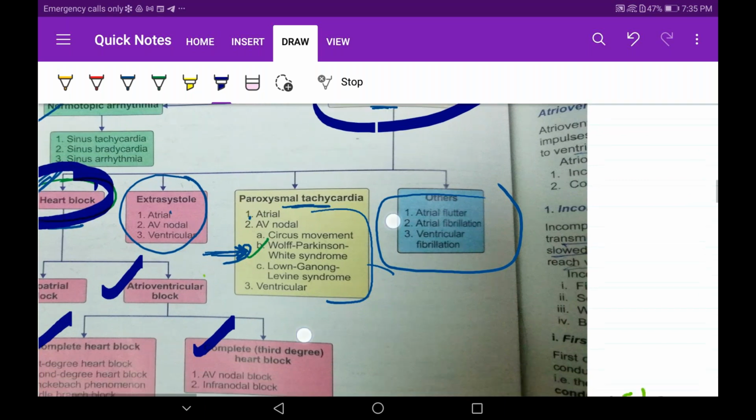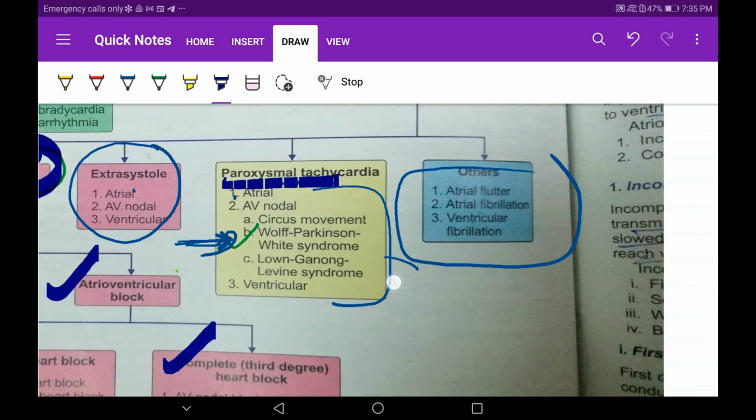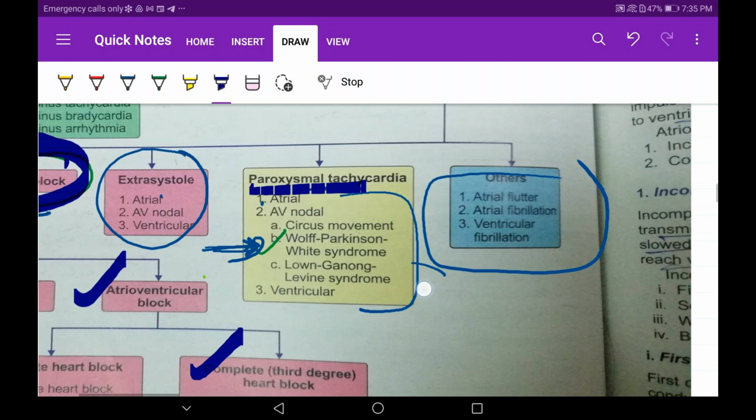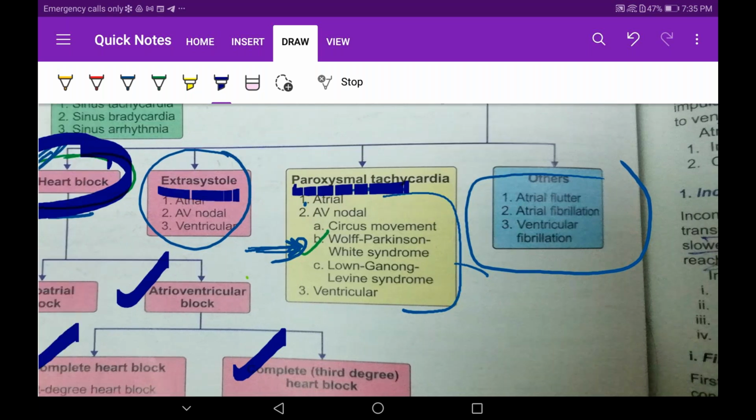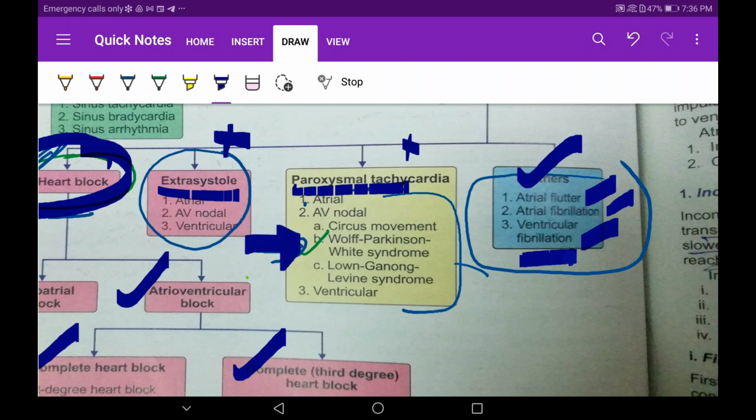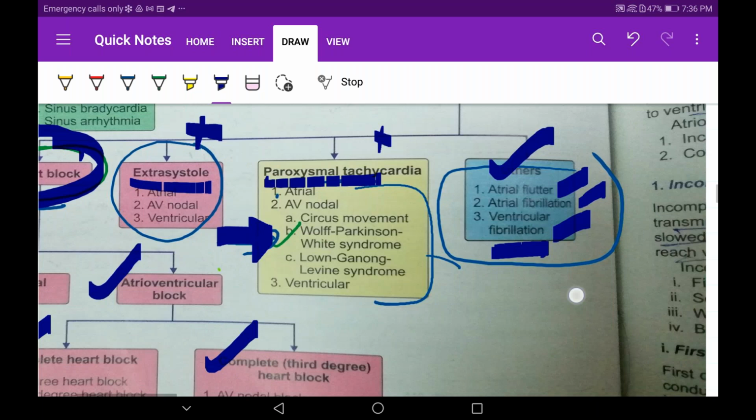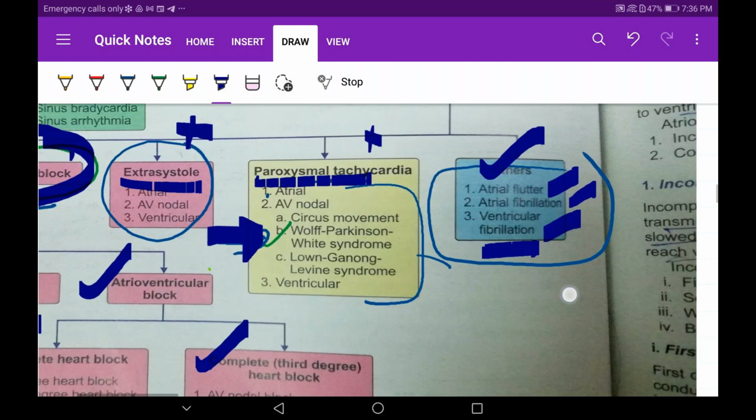Now in extrasystole and in paroxysmal, I will explain to you the definitions of these, and I'll just give you a touch. You do not have to go into detail in extrasystoles or paroxysmal, except for this Wolff-Parkinson-White syndrome, which I will explain, and I have prepared the notes. And atrial flutter, atrial fibrillation, you will hear a lot, and ventricular fibrillation, you will hear a lot. So I will explain these also, but you do not need to go into that much detail. With the ECG diagrams I will show you, and that's all for today's session. So now extrasystoles I will just explain briefly.